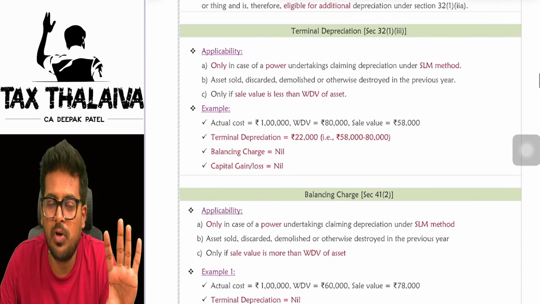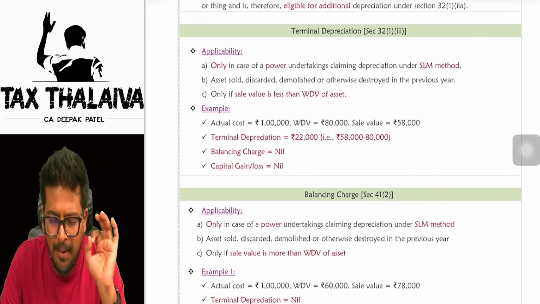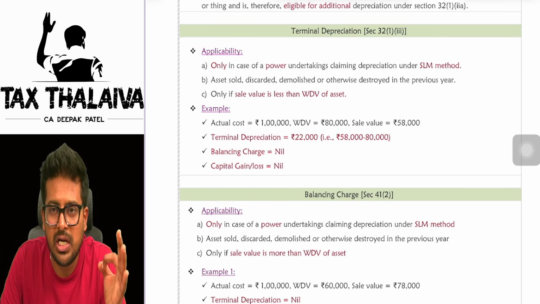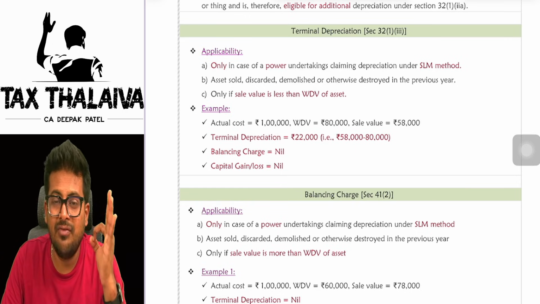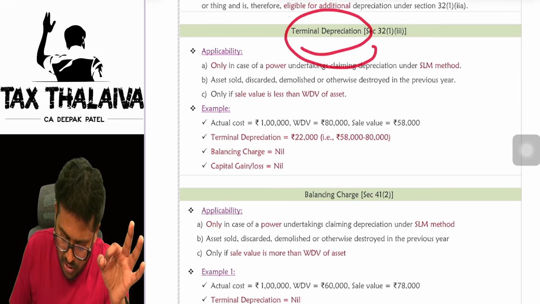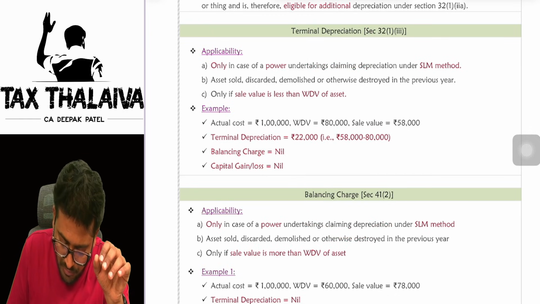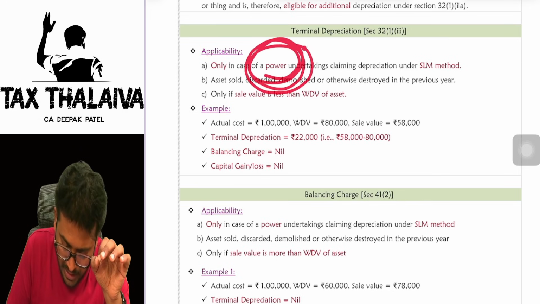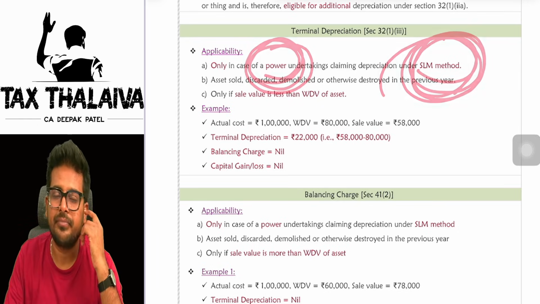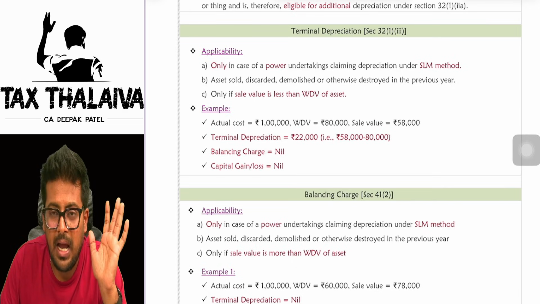Now, there are two concepts: terminal depreciation and balancing charge. These two concepts are applicable only in the case of power generation and distribution units if they follow the SLM method. I repeat, the terminal depreciation concept and balancing charge concept is applicable only in the case of power generation and power distribution units if they follow the SLM method. Are you getting this? If they follow the WDA method, then this is not applicable.